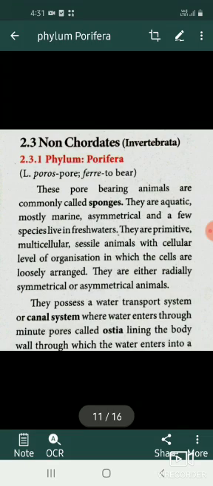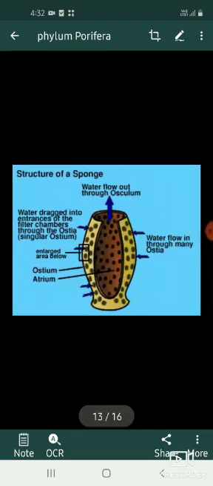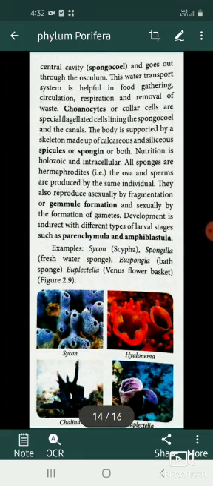They possess a water transport system or canal system where water enters through minute pores called ostia lining the body wall, through which the water enters into a central cavity, spongocoel, and goes out through the osculum. So here the water enters into the pores of the organism called ostia, lining the body wall, which allows the water to enter the spongocoel, that is the central cavity, and moves out through the osculum. This is called the water transport system or canal system. This water transport system is helpful in food gathering, circulation, respiration, and removal of waste.